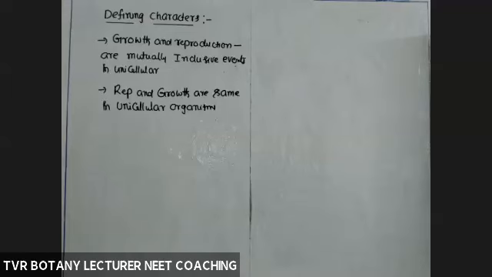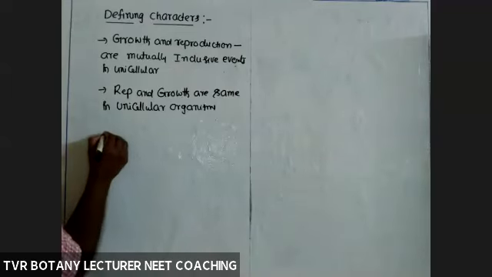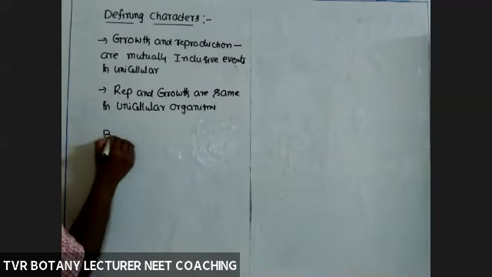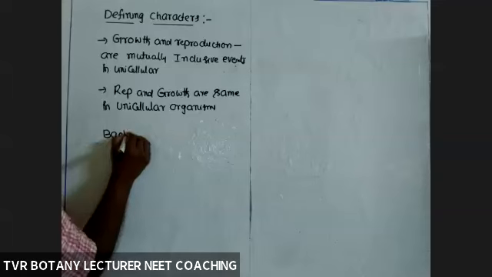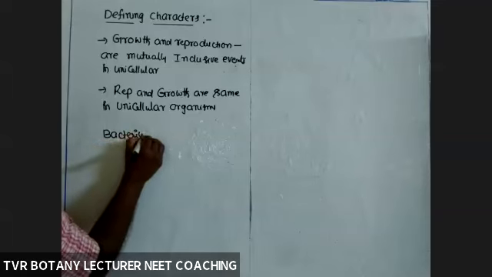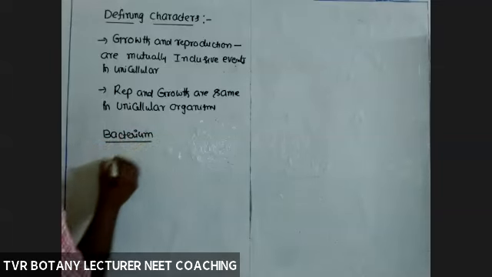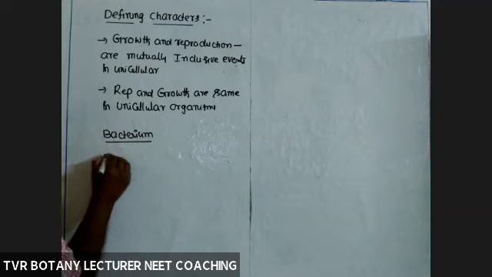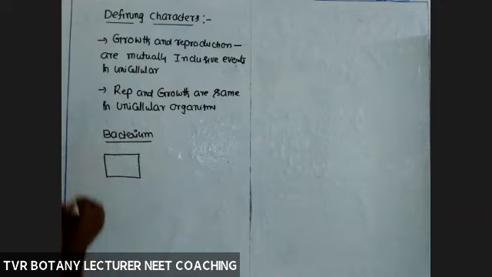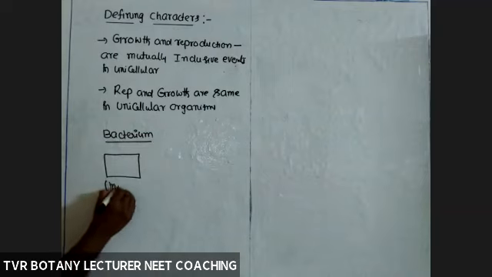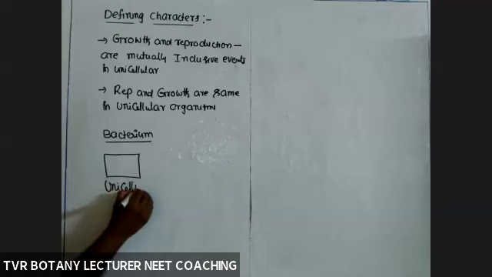For example, take bacteria. This is a bacterium, a bacterial cell or bacterial organism. A bacterium is a unicellular organism.